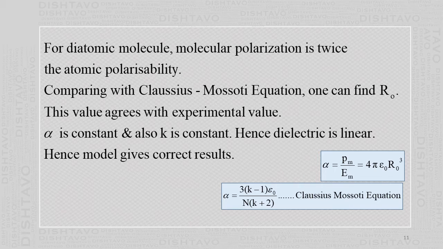Alpha is found to be constant, and also k is constant in this case. Since k is constant, this dielectric is linear. The Clausius-Mossotti equation gives a theoretical value, and experimentally you find the value using this formula; both values are nearly the same. That means the experimental value and the theoretical value given by the Clausius-Mossotti equation tally. So that's why the simple model is correct. It gives a correct result. That means the model is